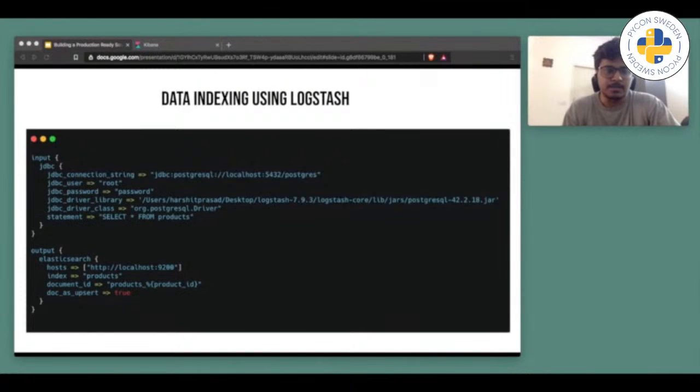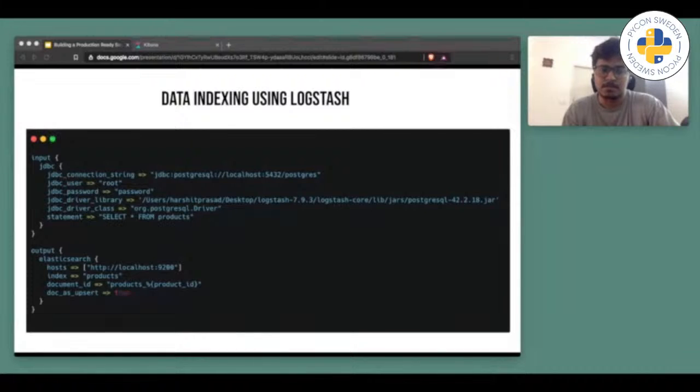As you can see, Logstash has a configuration file where I can input where the data has to be fed from, and the output where the data has to be dumped. I am using a JDBC driver.